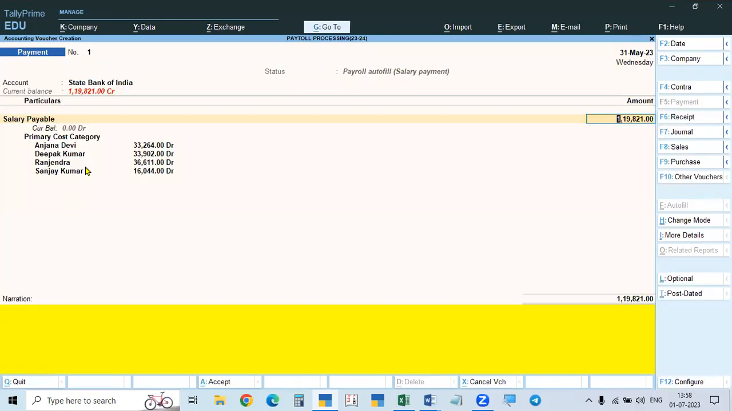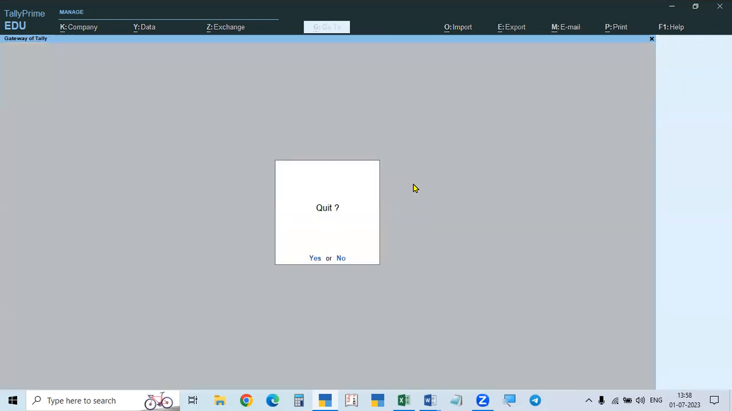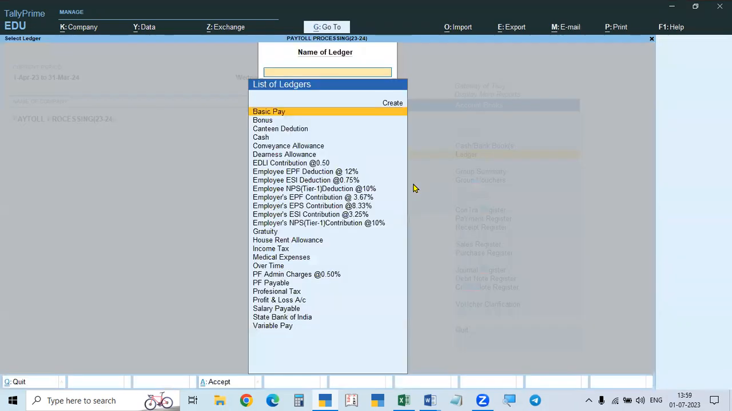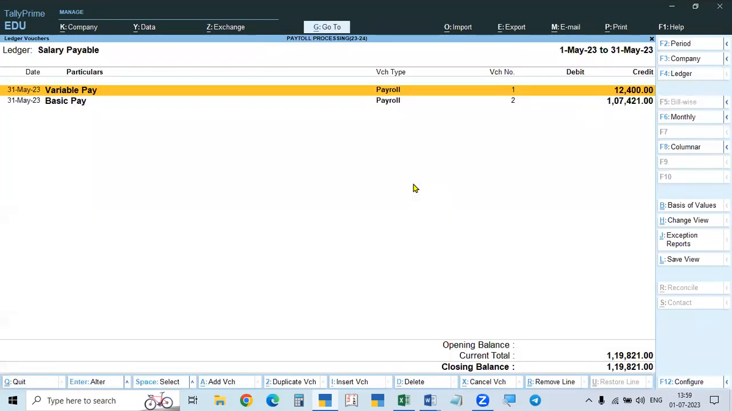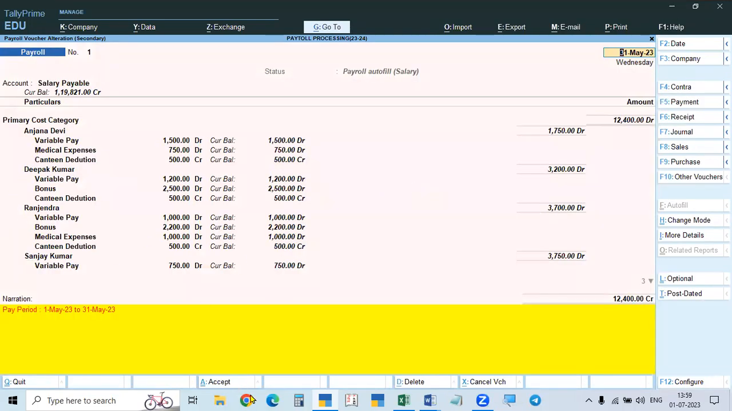See, total amount payable. So I will tell you one thing. Here, the total amount is 1,19,821 payable to all employees. Before that, I will show you one thing. See here, DAL, ledger, salary payable, employee. You see here, Anjana Devi.